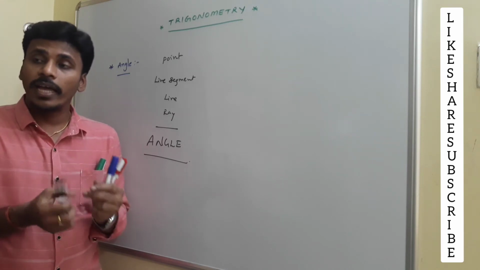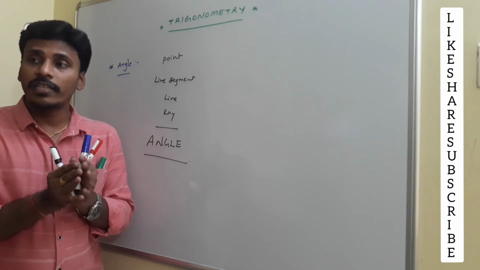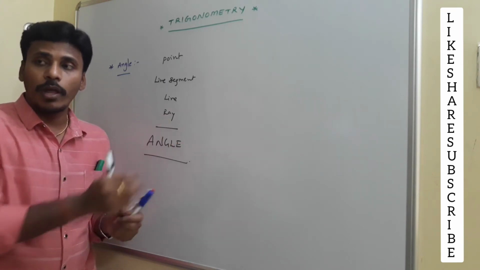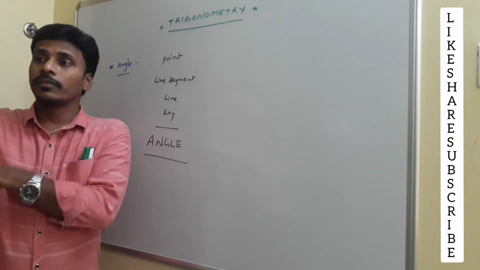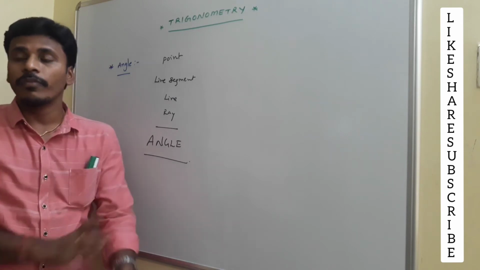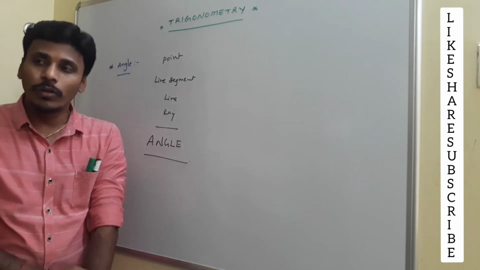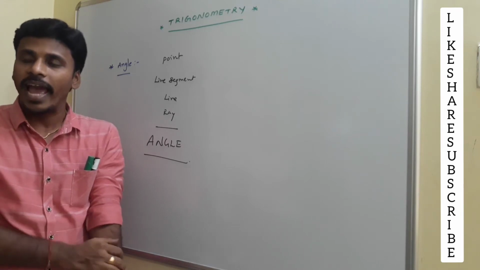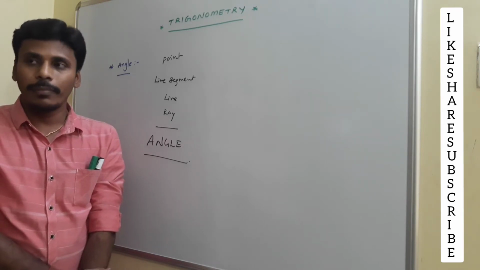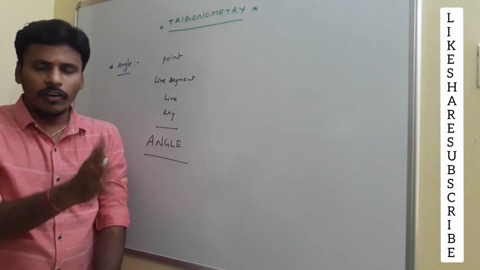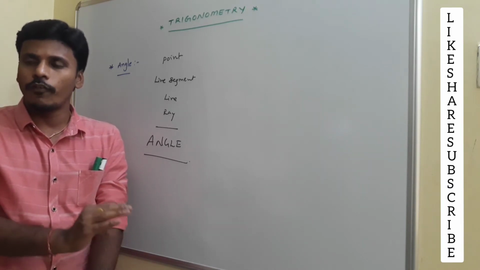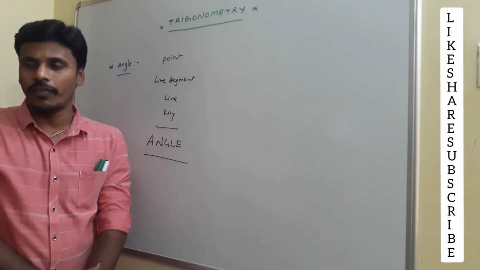See, if you have a system of two rays having the same initial point in a two-dimensional plane, then that system will generate an angle. Is it right? Just have a look at this. Usually in books, and maybe you know, an angle is the union of two rays. It runs with the basic definition. Union of two rays is an angle. It's a basic definition, leave it.